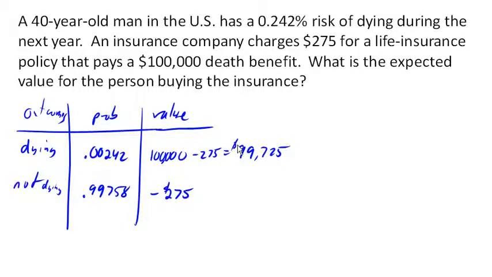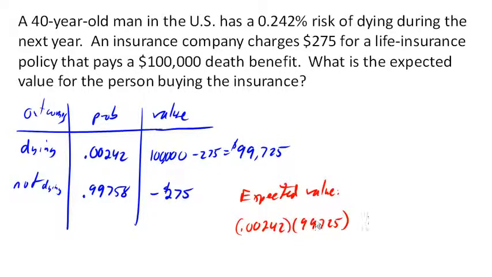So our expected value then is the probability multiplied by the value of the outcome, plus our other probability times the value of its outcome. And altogether, that gives us a negative value of 33. In other words, if we had thousands of 40-year-old men, then on average, the men will have lost $33.